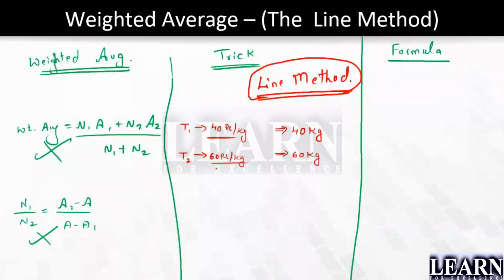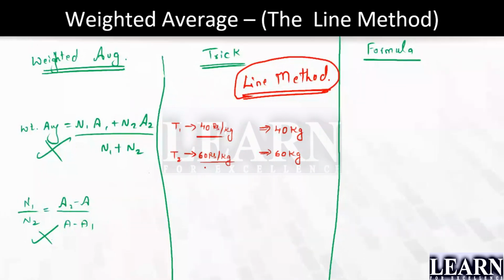Will it be 50? No. Please understand, it will be 50 when the quantity is the same. When the quantities are the same, the average will be exactly at the center. This is the question. They're asking what the average is.